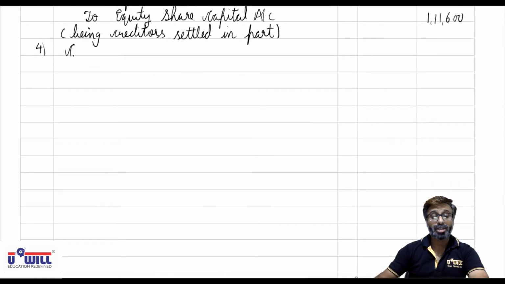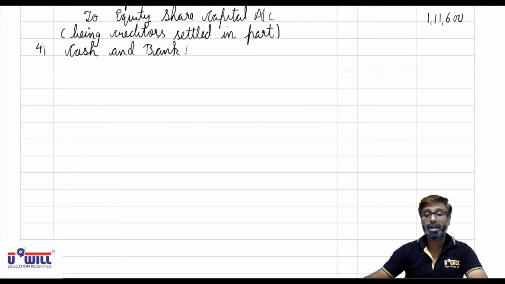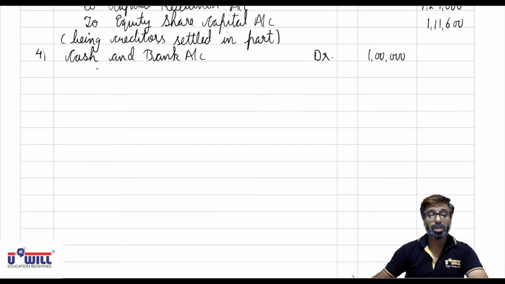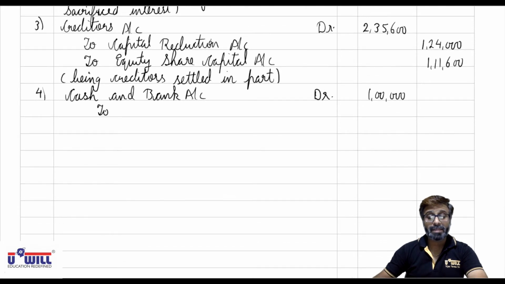So we are selling it. So cash and bank account debit. Cash comes in, debit what comes in. So cash and bank account debit 1 lakh. Investments of 80,000 go out, credit what goes out. So to investments account, I repeat, investments go out, credit what goes out.